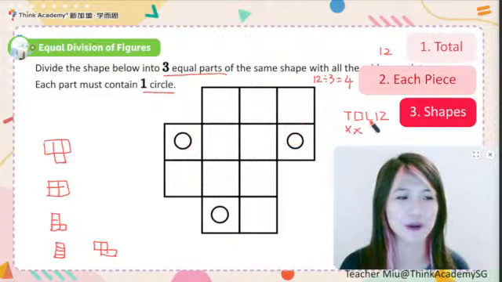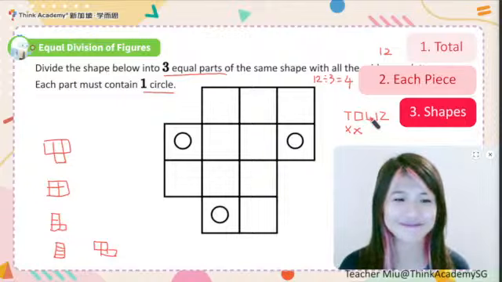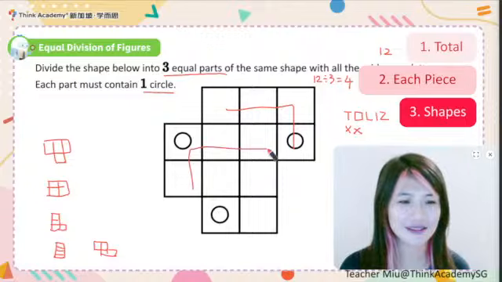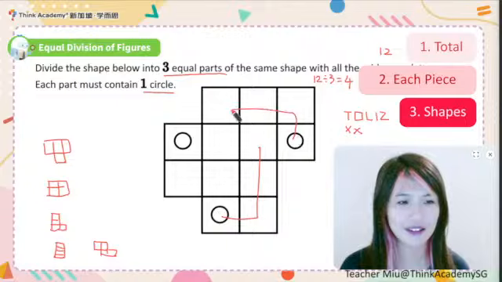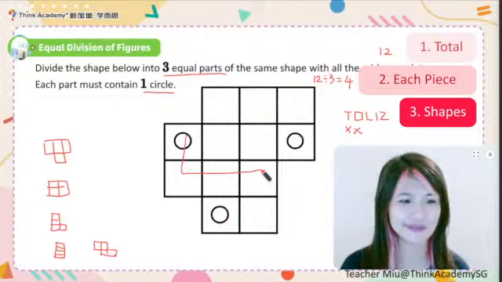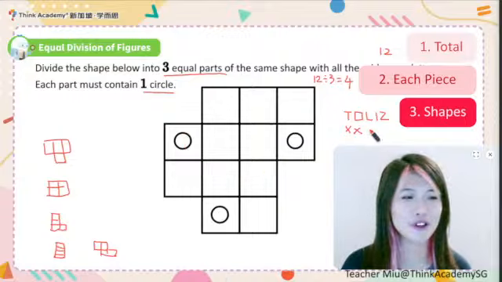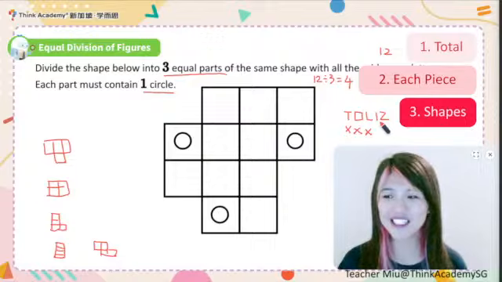What about L shape? Let's try. Does it make sense? It doesn't make sense, right? If so, then let's go to the I shape. Let's try. Does it make sense?